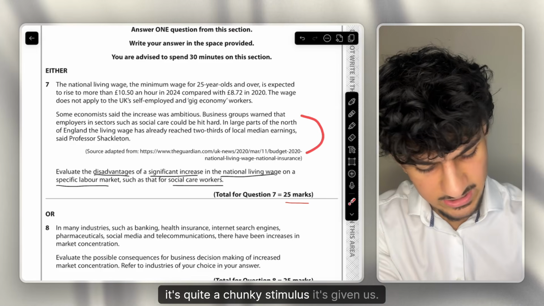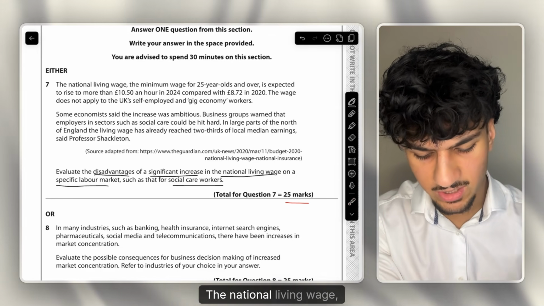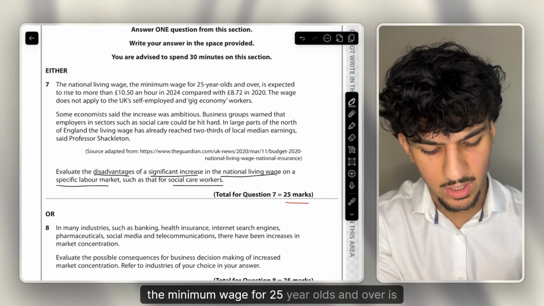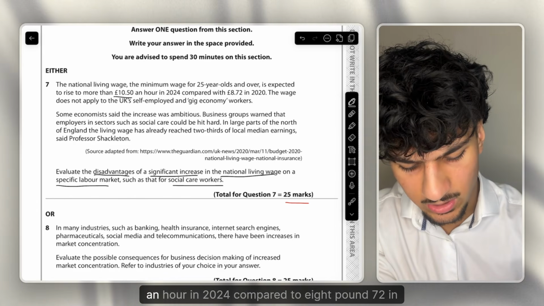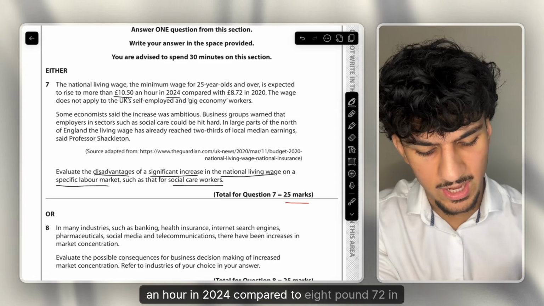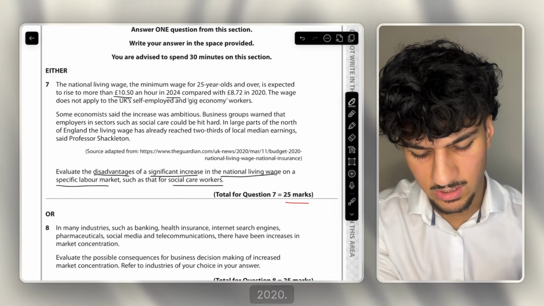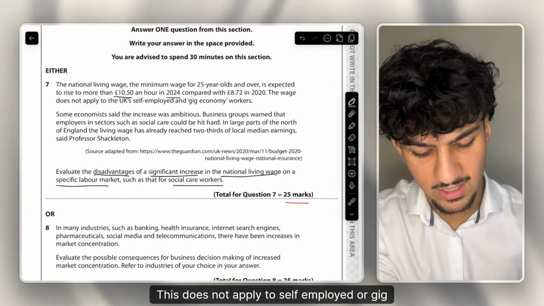There's quite a chunky stimulus it's given us here. Let's have a read of it. The national living wage, the minimum wage for 25-year-olds and over, is expected to rise to no more than £10.50 an hour in 2024 compared to £8.72 in 2020. This does not apply to self-employed or gig economy workers.